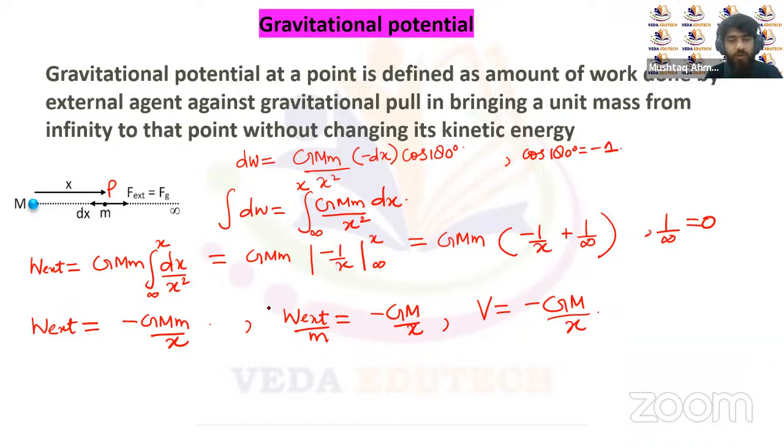So this is the gravitational potential at a point P due to this capital mass m. We know that there are two ways to calculate the strength of the gravitational field. One is to calculate the gravitational field intensity, another is to calculate the gravitational potential. They directly measure the strength of the gravitational pull, or the strength of the gravitational field at some point in a region. So there are two quantities with the help of which we can comment on the strength of the gravitational field: gravitational field intensity and gravitational potential.